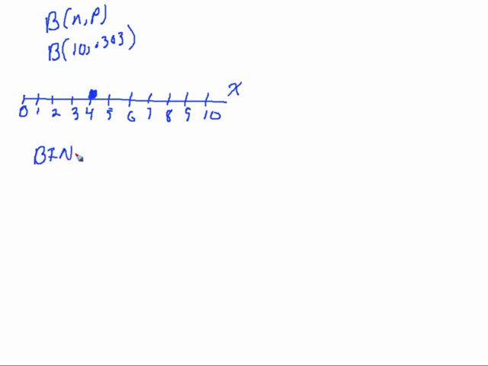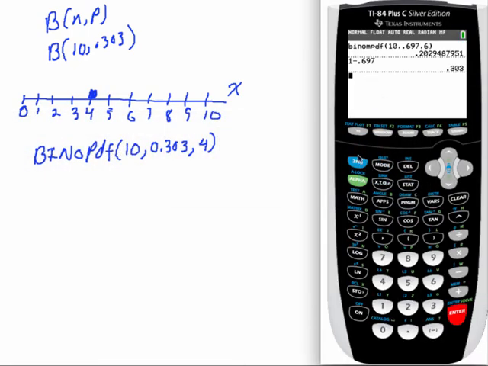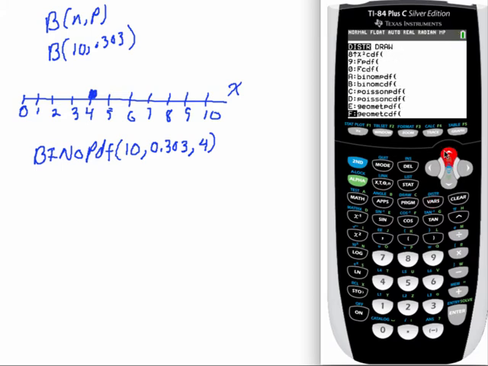Okay, so what are we going to calculate? Well, we're going to go binomPDF. Our n was 10. Our probability of success this time is 0.303, and the number was 4. Alrighty, so let's grab our calculator and plug that in. So go second, distributions, go binomPDF. It's option A here, and we can also get it by going alpha A if you want to.